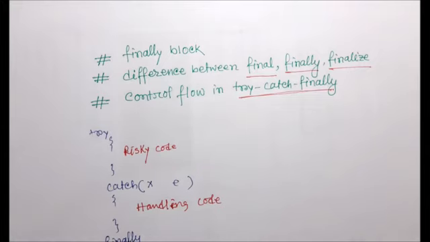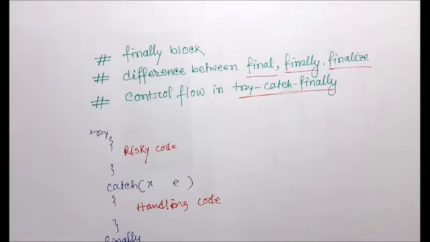So for example, I want to close a database connection. Whether the program terminates normally or abnormally, I do not know, but if there is an abnormal termination of the program, I am going to close my database connection successfully. That is why that part of the code will always be written in the finally block. And one more thing I want to add: the finally block is always executed.